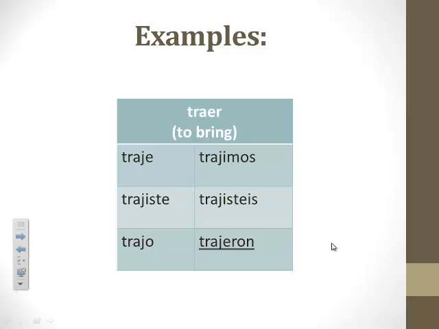Okay, so let's recap for a second. All 10 verbs that we've seen here on our note guide are irregular stem verbs. They all share that same set of endings, e, iste, o, imos, ieron. There's no accents. The best way to remember these 10 verbs is to sing our song.